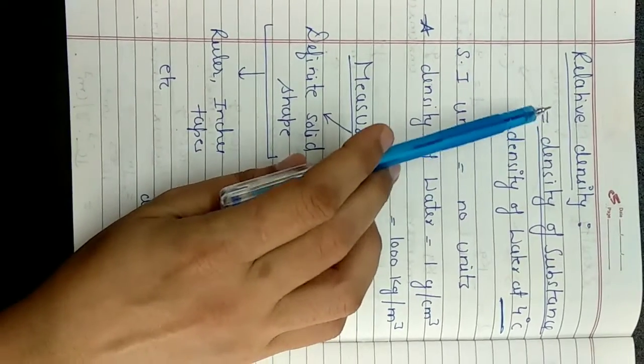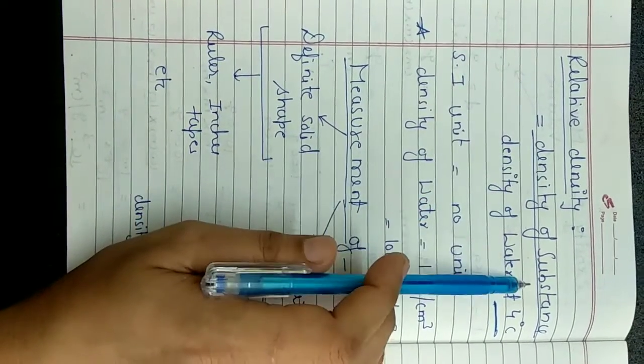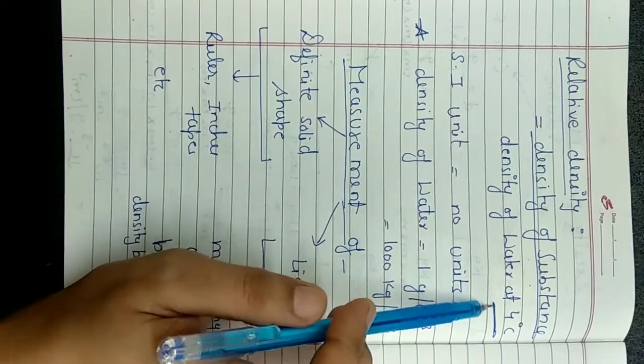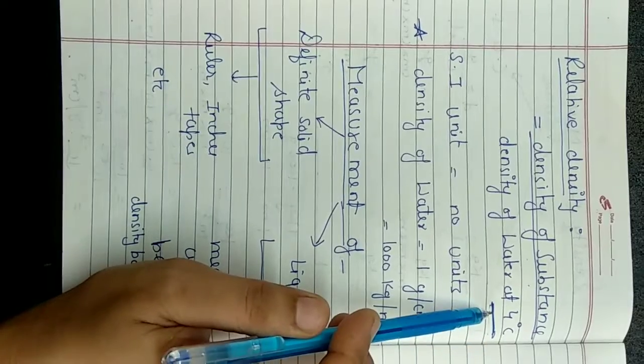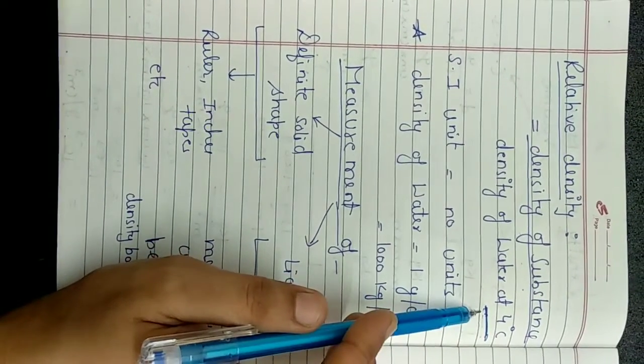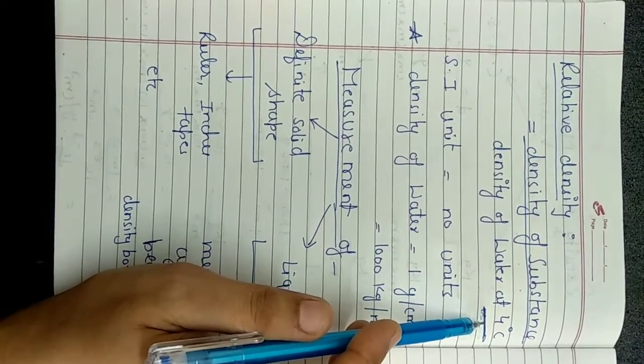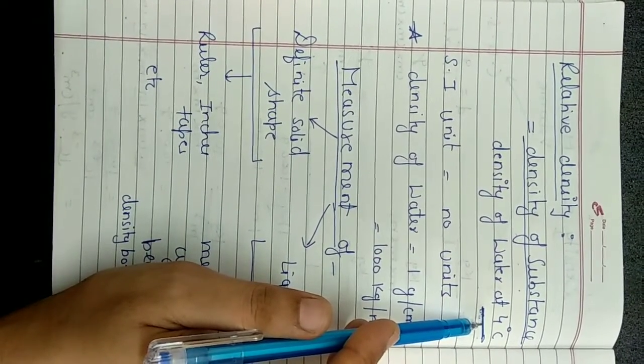Relative density is basically the ratio of the density of a substance to the density of water at 4 degrees centigrade. This is the keyword you need to write here. Otherwise you will lose your marks. So why have we taken water at 4 degrees Celsius only? Because the density of water is maximum at 4 degrees Celsius because of its anomalous behavior.